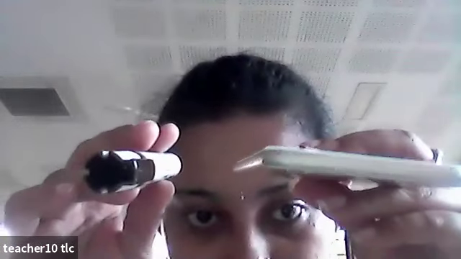Density is nothing but... See students, here one pen is there, here one mobile is there. Which one is more dense? Mobile is more dense. Why? Metal.